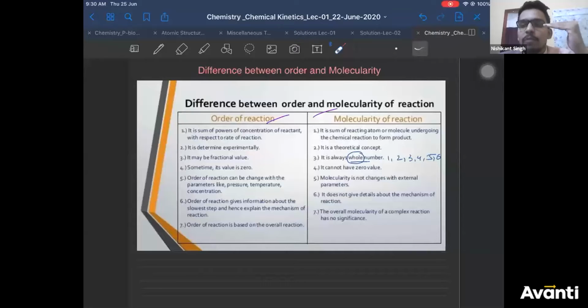You write your rate from the slowest step. So therefore, order gives you information about slowest step of the mechanism. But elementary cannot be written only for slowest step. It can be written for every step. Therefore, molecularity does not give you idea about slow step or fast step of the reaction. Right? So I hope I have taken all the points here.